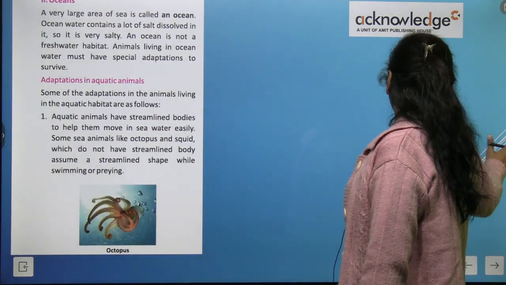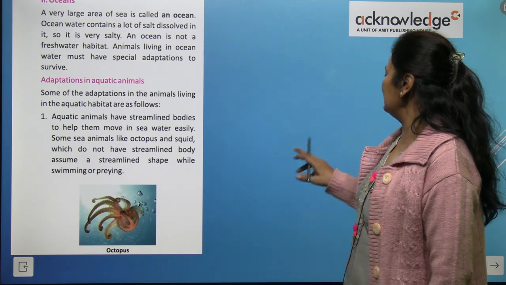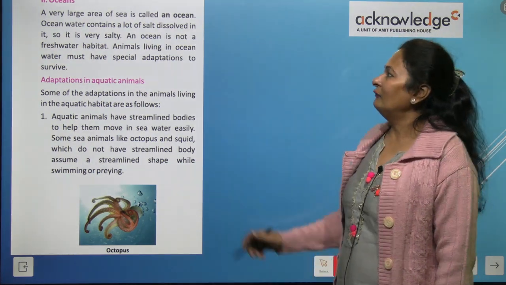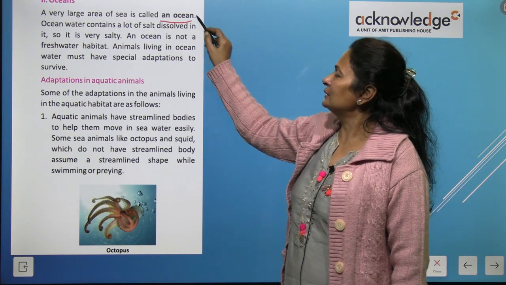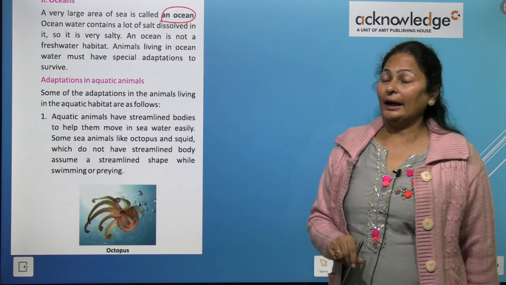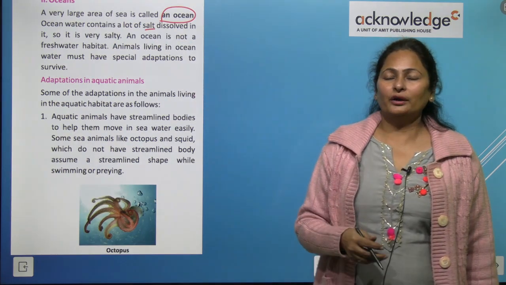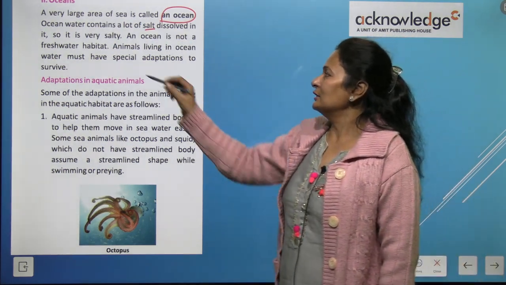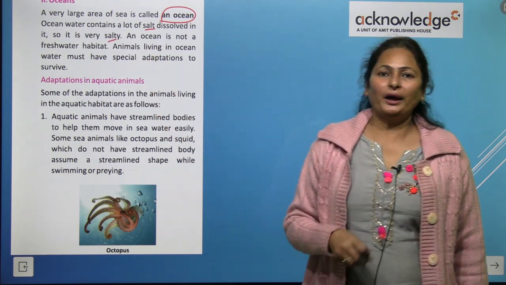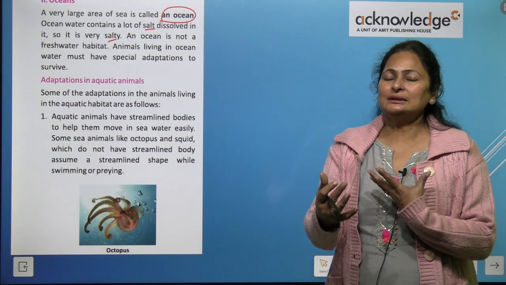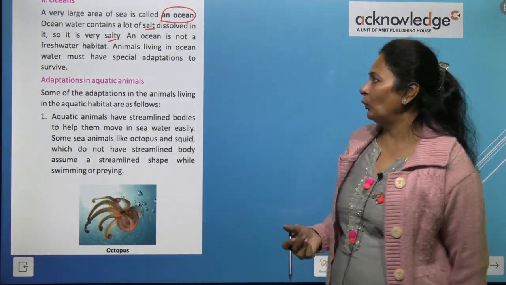Right, now ocean means salty or saline water. You can say a very large area of sea is called an ocean, and it contains a lot of salt dissolved in it. So this water is very salty. So the habitat is different from fresh water.